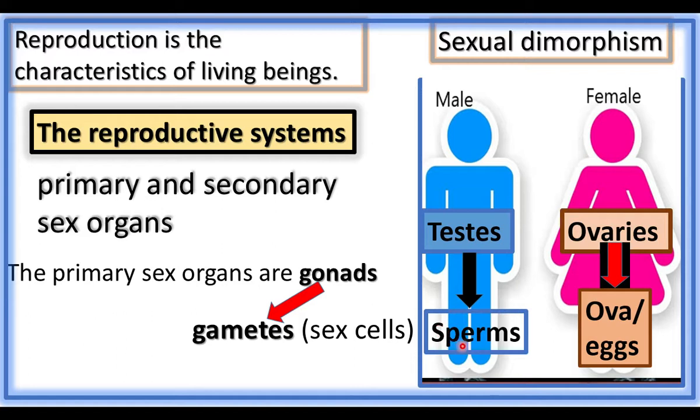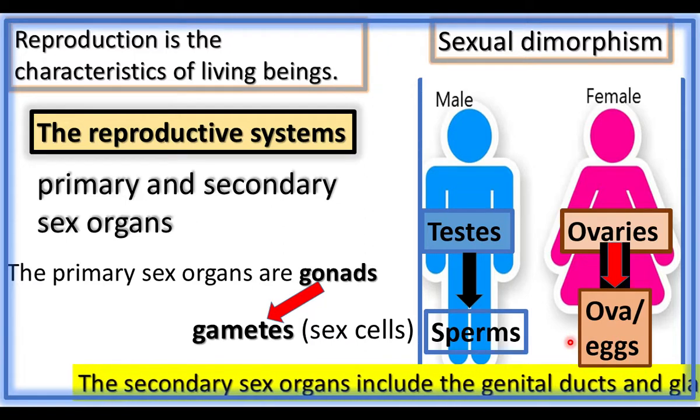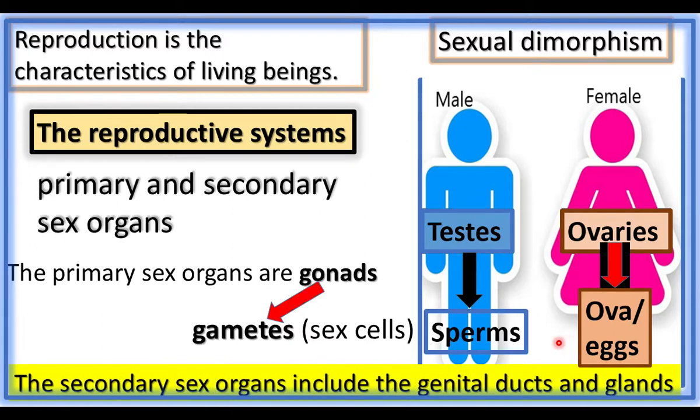Sperms are the smallest cells of human body. Eggs are the largest cells of human body. The secondary sex organs include the genital ducts and glands. Testes and ovaries are gonads. Gonads are the primary reproductive organs.